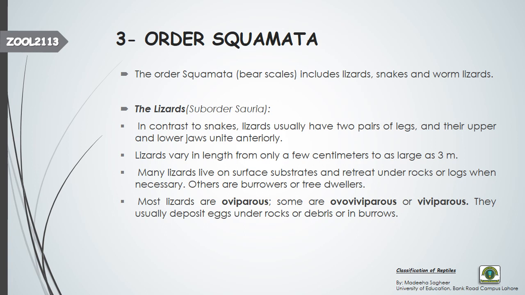Oviparous means, as I told you earlier, that they reproduce their young ones by laying eggs outside the body, and a young one hatches from that egg. In case of ovoviviparous, these are the organisms that produce eggs, but the eggs hatch or break inside the body of the parent.